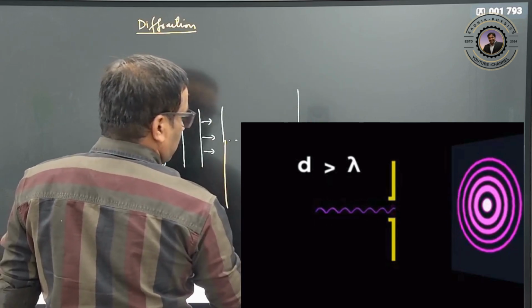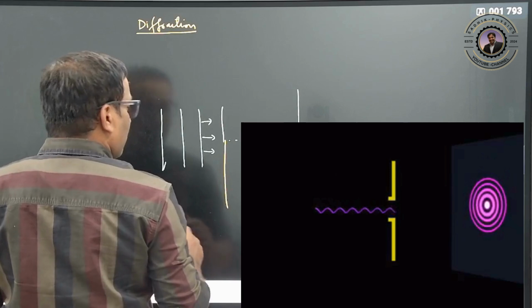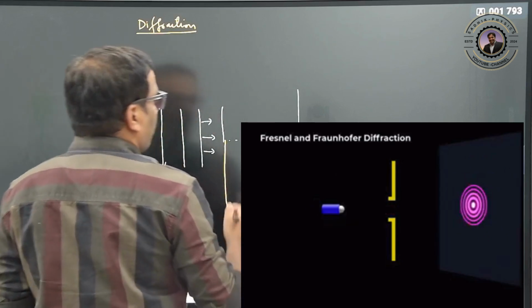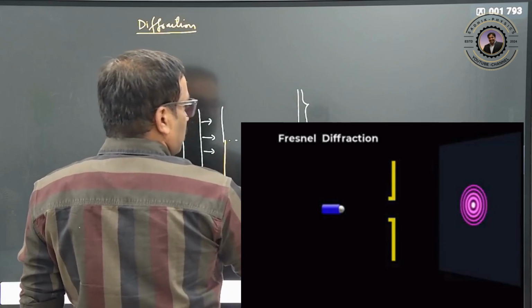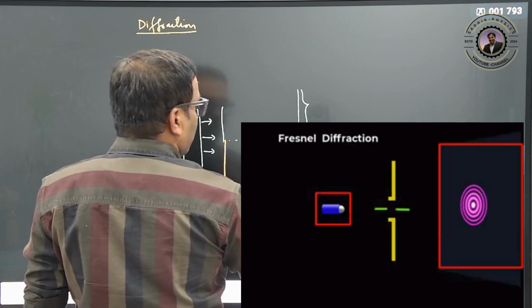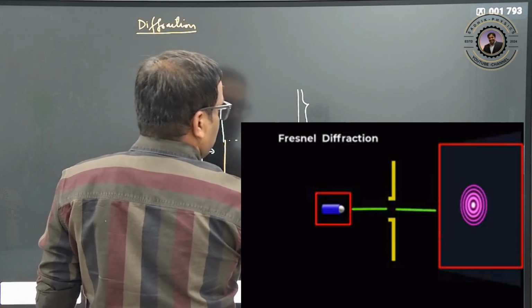Light travels in a straight line, so above this point light should be seen, and below this point it should be completely dark, that is a shadow.